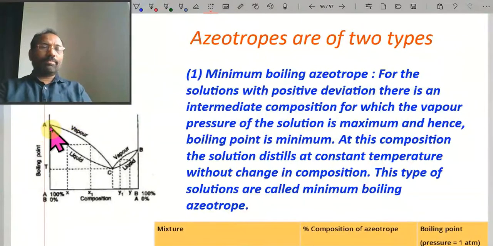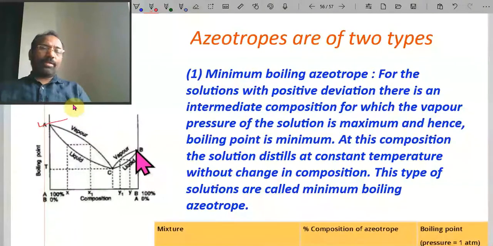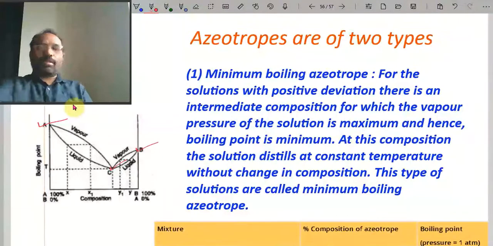Let us see this graph. At this point, point A, it has a maximum boiling point value. And this is component B, this is the boiling point of the component B liquid. But A and B are mixed in different proportions. The azeotropic mixture is formed at point C. So at this point, the azeotropic mixture is formed, meaning the constant boiling point mixture is formed. Such solutions are called minimum boiling point azeotropes.